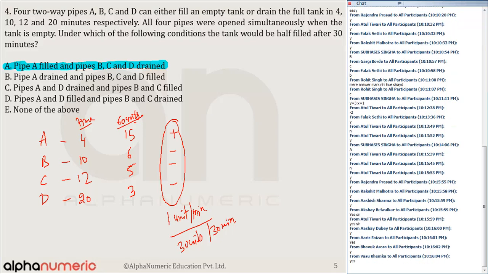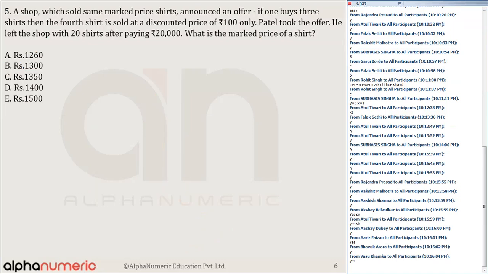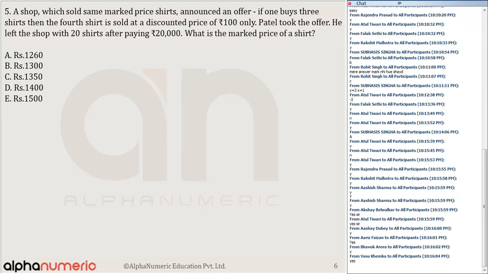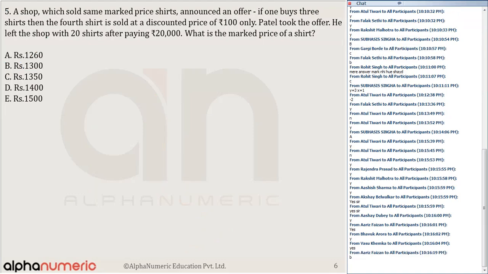Let's move on to the next question. So fourth was one question which is doable. You all should have attempted this question. Question number 5, 48% of you had marked option number B. That's right. The correct answer is, of course, option number B.